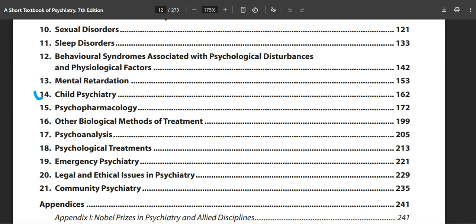Now, child psychiatry is important if you want to go into child psychiatry any day in the future. Psychopharmacology is important. Chapter number 15 is important. Other biological methods of treatment, yes, you can read. And then we have psychoanalysis.